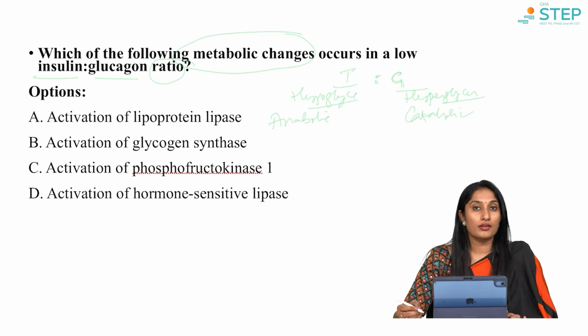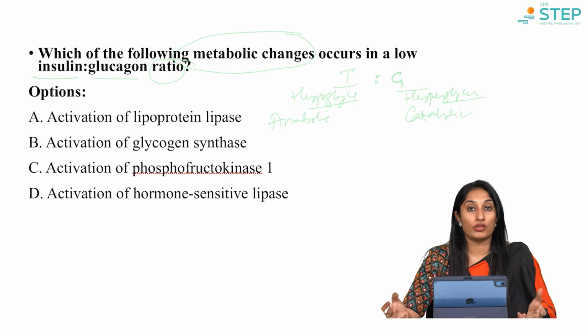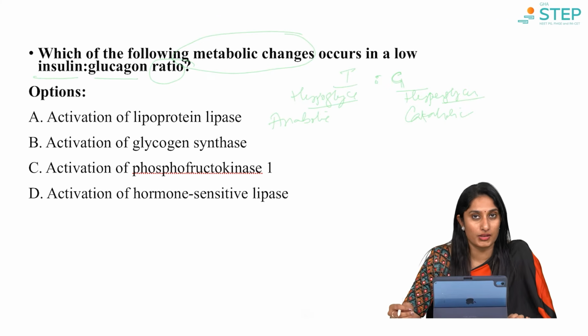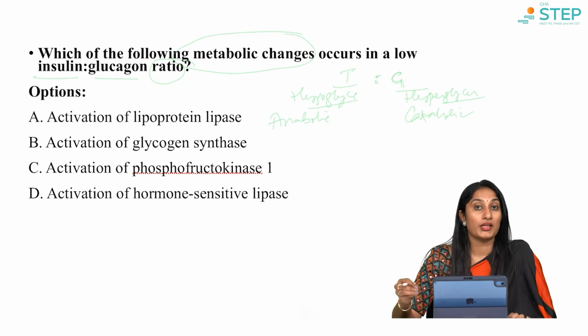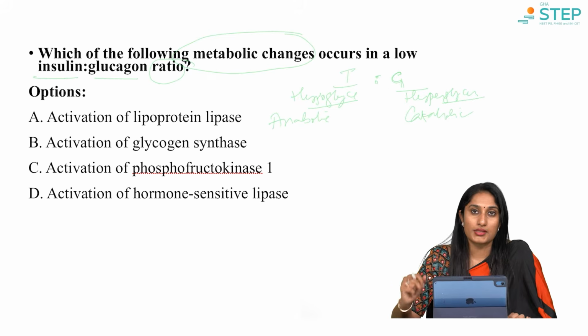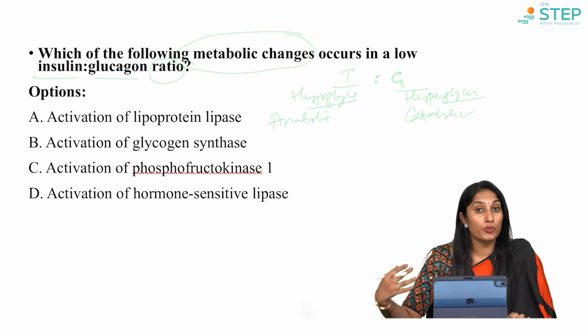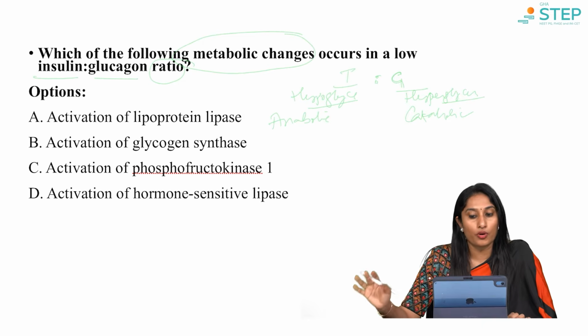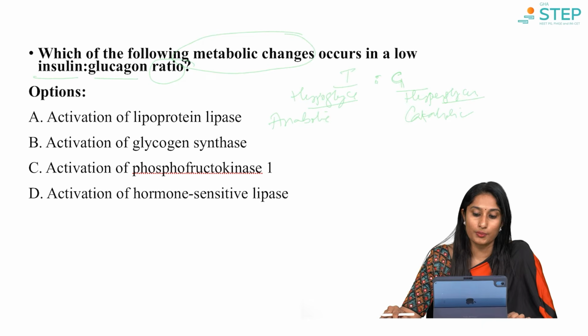Insulin will lead to the formation of different important compounds in the body. One such compound is protein. So, in the presence of insulin, there is protein synthesis. In the presence of insulin, there is fat synthesis. In the presence of insulin, there is glycogen synthesis. So, extra glucose will be converted to glycogen. So, glycogen is produced, proteins are produced, lipids are produced. Whereas, in glucagon, the glycogen would be broken down to glucose. So, it is a catabolic hormone and insulin is an anabolic hormone.